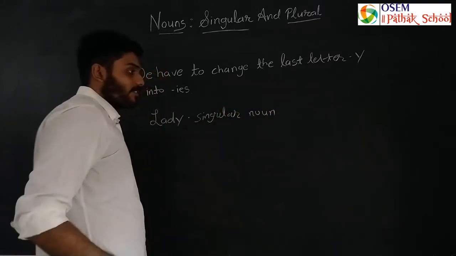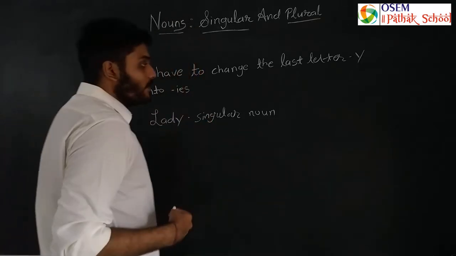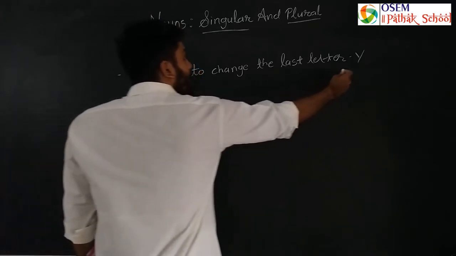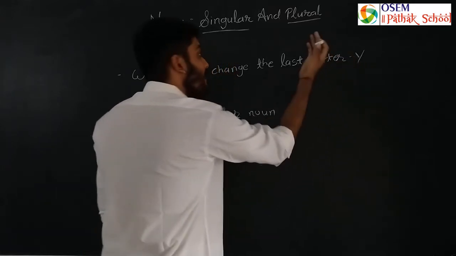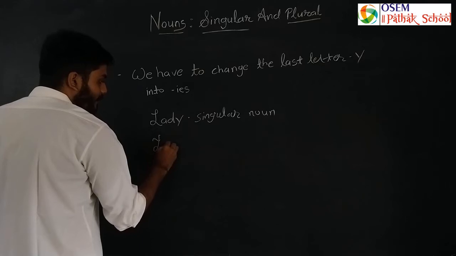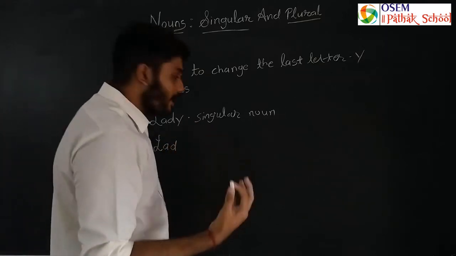Now if you change it into a plural noun, as I said here, we have to change Y into IES. So what will we do here? L A D.